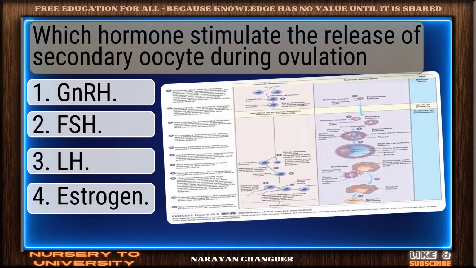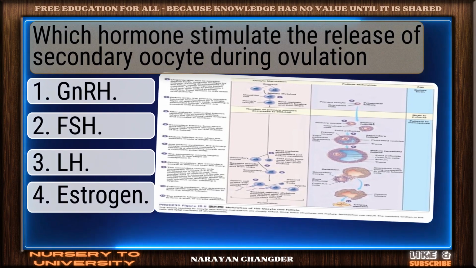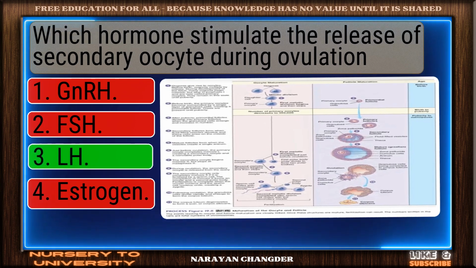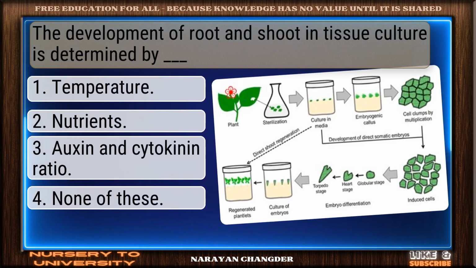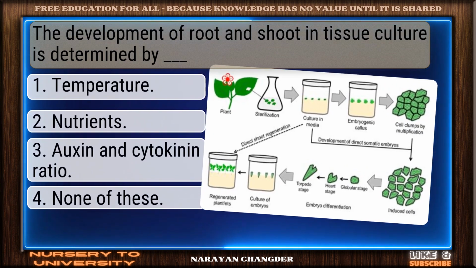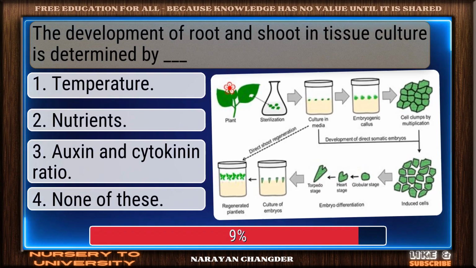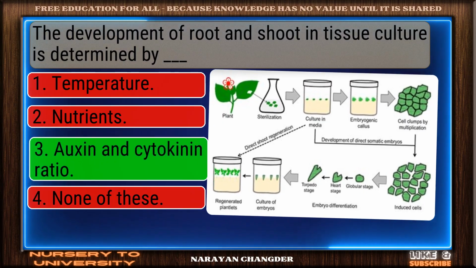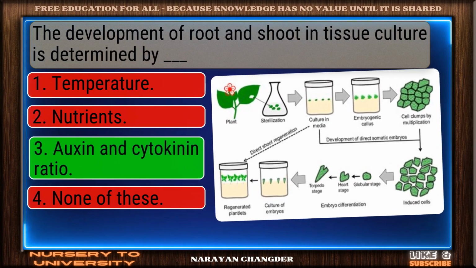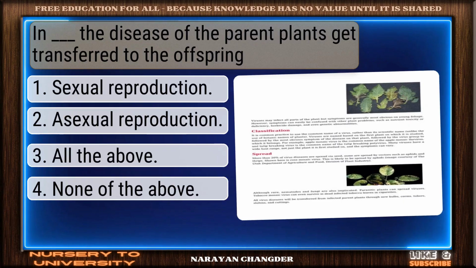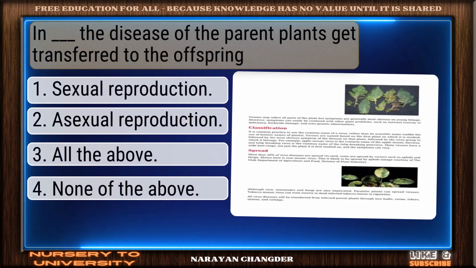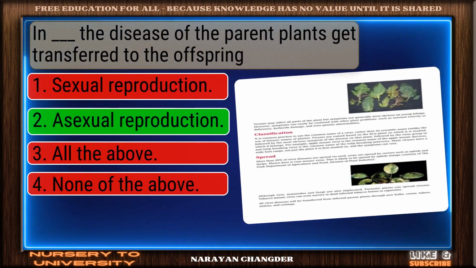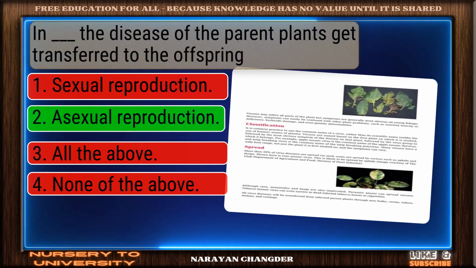Which hormones stimulate the release of secondary oocyte during ovulation? You're right. LH is the correct answer. The development of root and shoot in tissue culture is determined by ___. On track. Auxin and cytokinin ratio is the correct answer. In ___, the disease of the parent plants get transferred to the offspring. Good job. Asexual reproduction works well here.